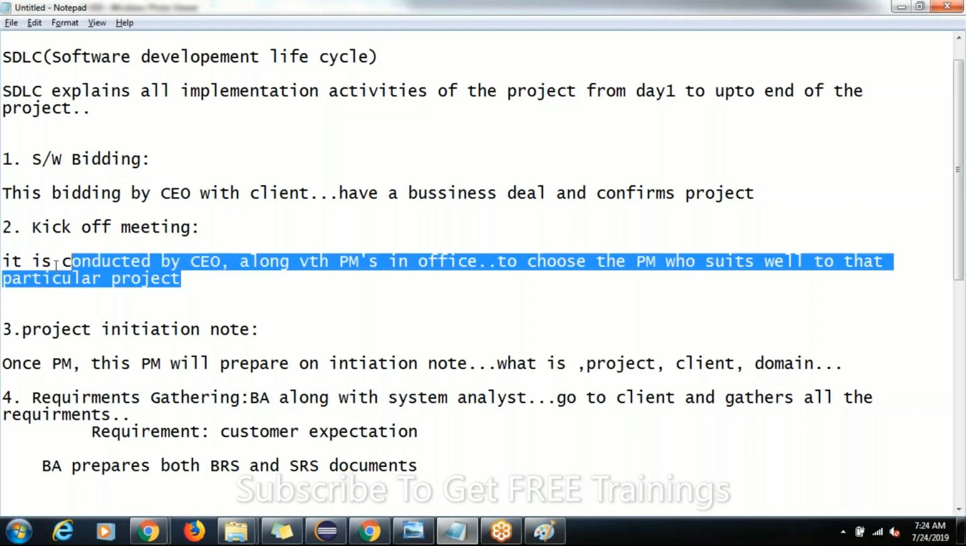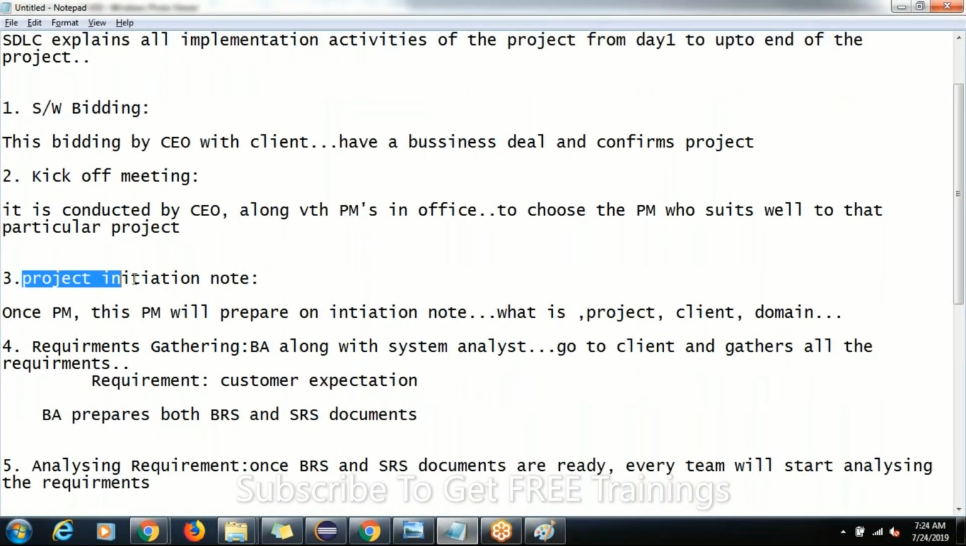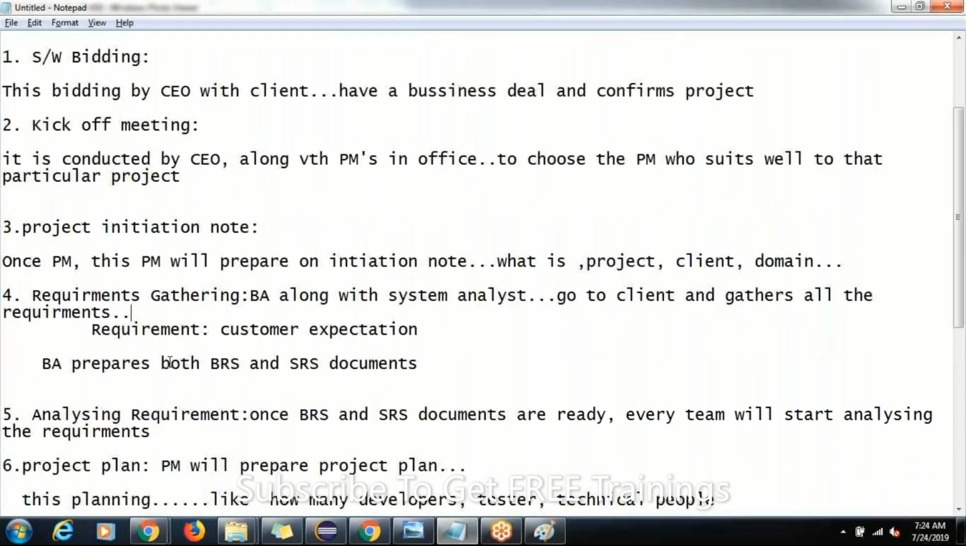After that, once the project manager is chosen and he has been taken off the project, in that case what he can do, that project manager will prepare one note called project initiation note. What does it note consist of? The basic information about a project, like what is the project and who is the client and which domain we are going to work. Simple basic information will be available there.